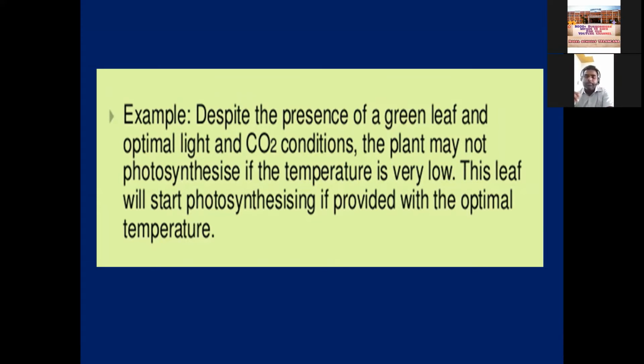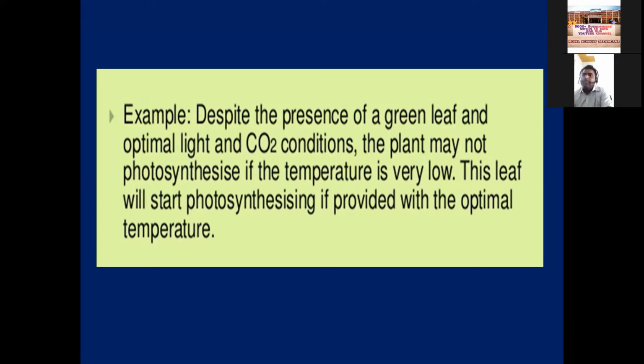If you take a desert plant, which one is the limiting factor? The water is the limiting factor. There, sunlight is very good, wind is very good, CO2 conditions are very good, but what is always lacking? The water will be the scarcity, so it will be the limiting factor. The photosynthetic rate of a desert plant may be affected by the water. Why? Because water scarcity is there in a desert plant. That is very important. So like that you can take any example.